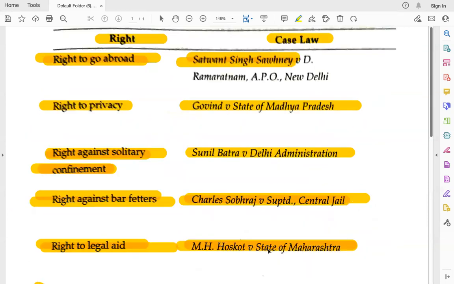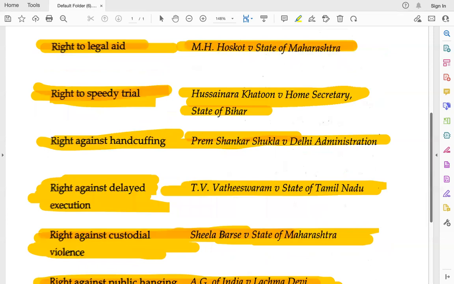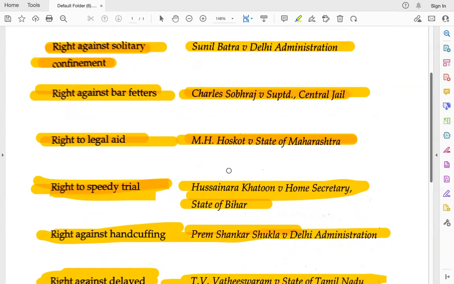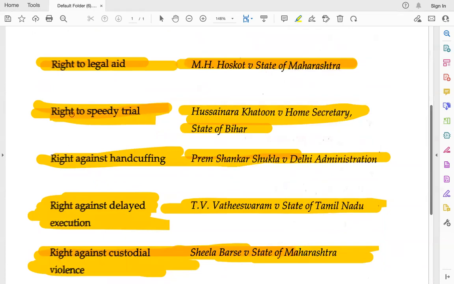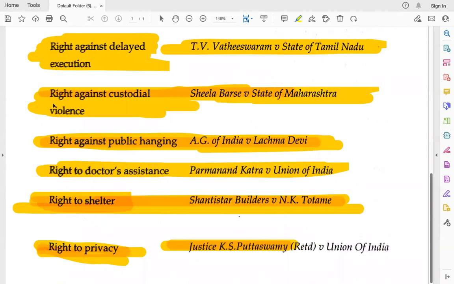If you ask me what the landmark cases are, you can remember these cases. Right to privacy, Govind case, and at the same time right to privacy, Puttaswamy case. Then you have right to legal aid, that is the MH Hoscott case. Then Hussainara Khatun, right to speedy trial case. And then you have the Sheela Barse case, right against custodial violence. So that's it. And I will be going into the case law details very soon.